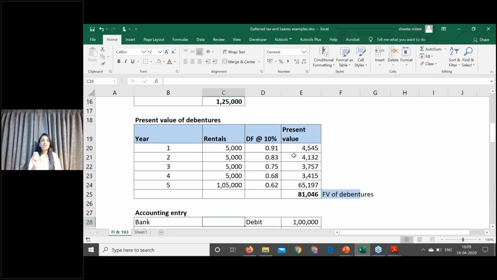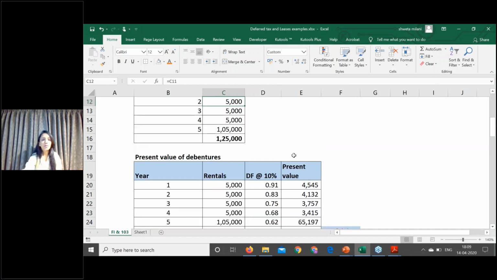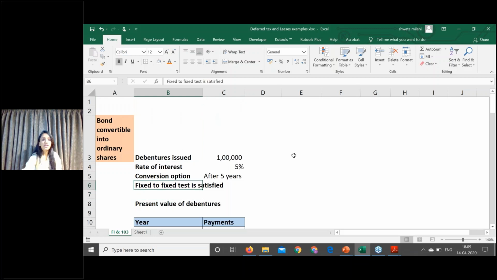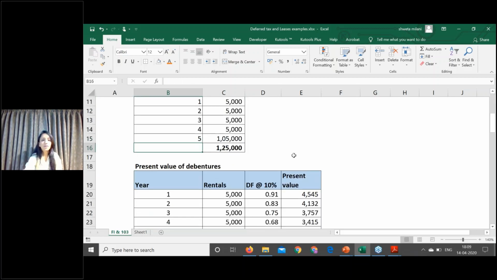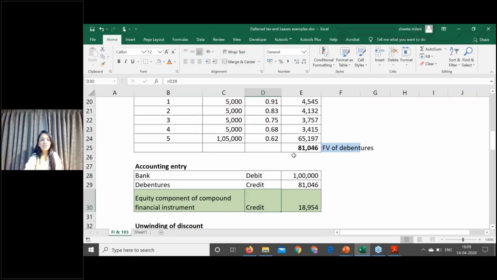So in my case, the financial liability is to be measured at 81,000 and the balance component is the equity component. In short, the conversion option in this instrument has been assigned the value of 19,000, which is the balance component. So your total value of the instrument is 1 lakh. Out of that, the liability component is 81,000 and the equity component is 19,000. So the entire instrument is split into two parts, the liability component and the equity component.